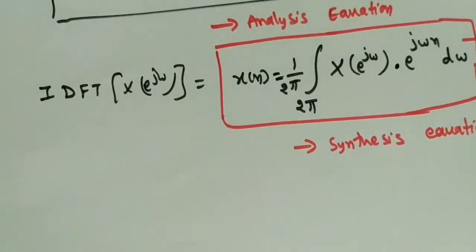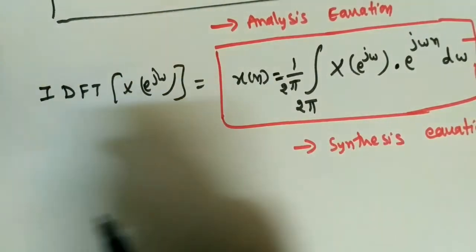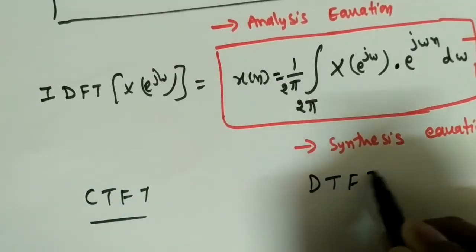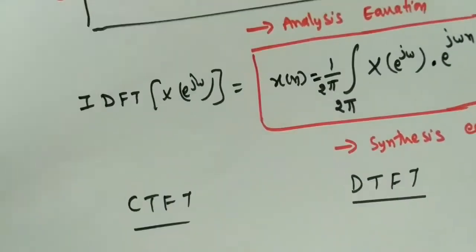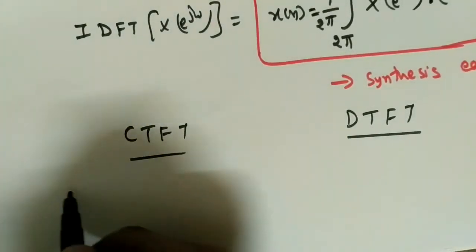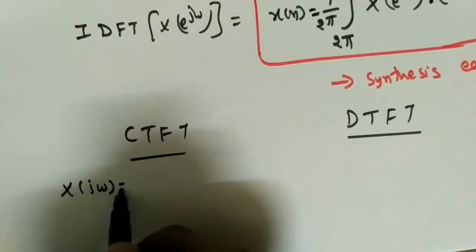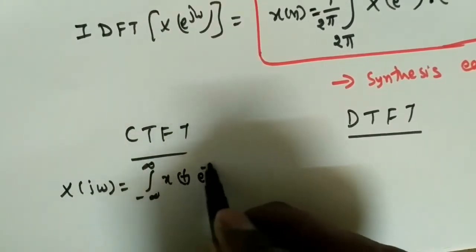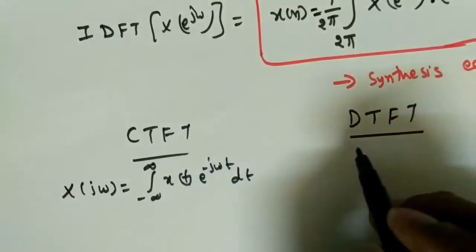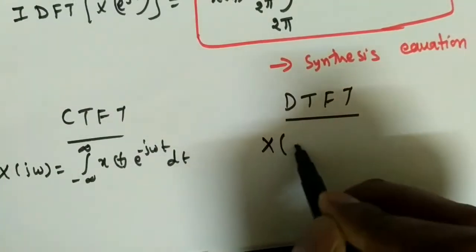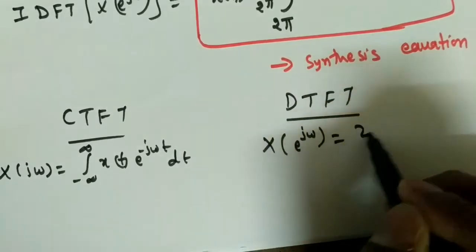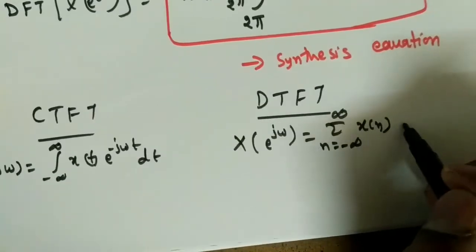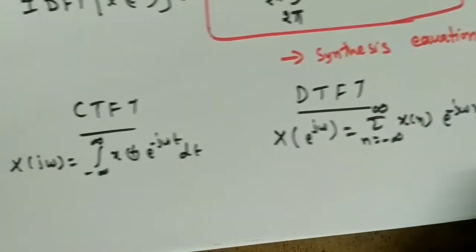Now let's compare the CTFT and the DTFT, the discrete time Fourier transform. If I want to find the Fourier transform, we get X of j omega, which is the integral from minus infinity to infinity of x of t e power minus j omega t dt. In the discrete case we get X of e power j omega, but with a summation, n equals minus infinity to infinity of x of n e power minus j omega n.